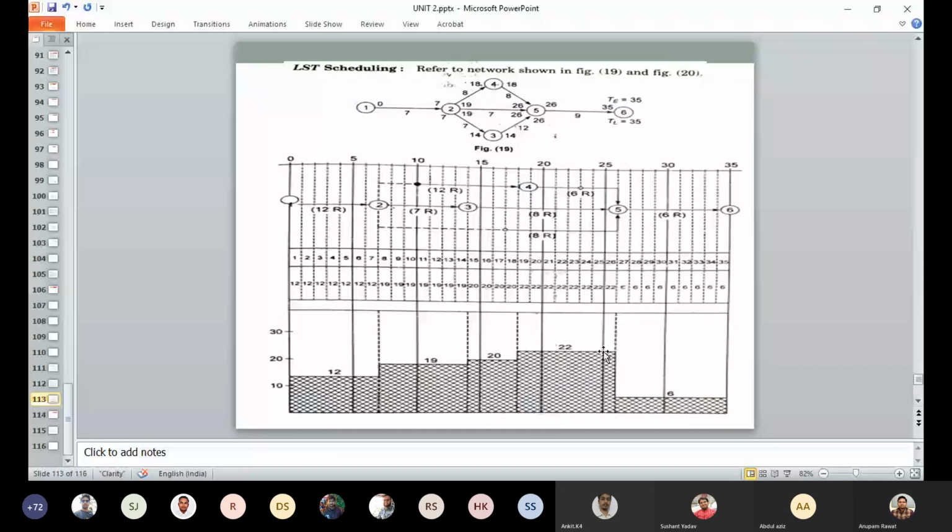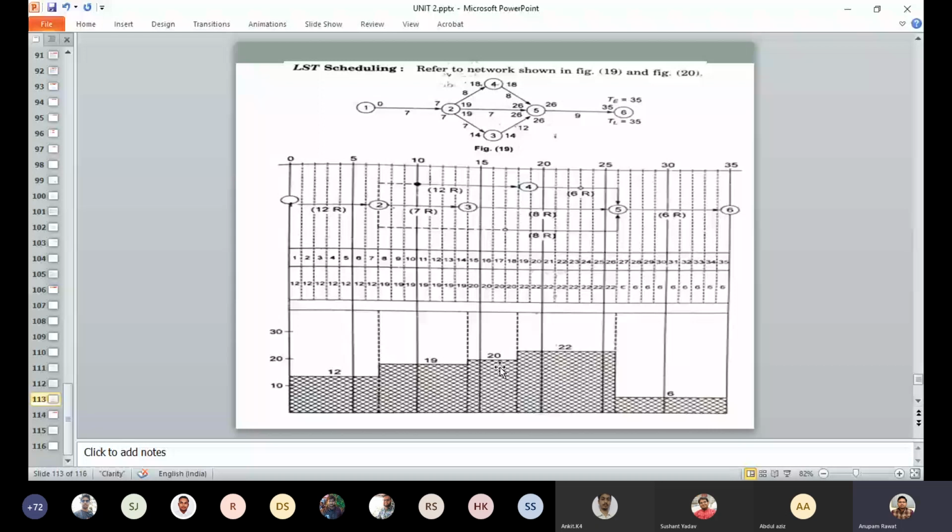Then after this, here the activities 2 4, 3 5 and 2 5 — sorry, activity 2 5 is finished there. So only activities 2 4 and 3 5 are overlapping. So that is 12 plus 8. So here comes 20 resources.